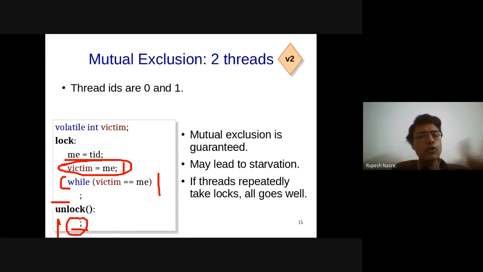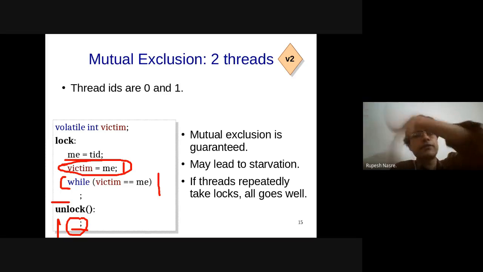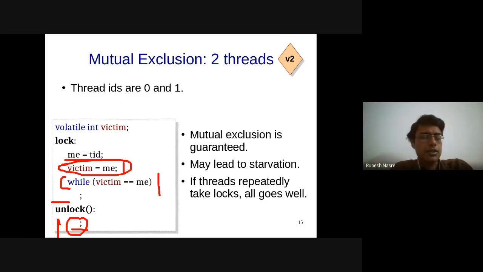So now we want to ensure that we do not wait for the other thread if the thread is not there. Right? If it is there, then we would like to wait. Right? So this good nature of giving opportunity to the other using this victim, or by checking the flag of the other thread, that seems to be a reasonable idea to do. But waiting indefinitely without that thread even being there, that seems to be a problem. So that's what we would like to solve now.